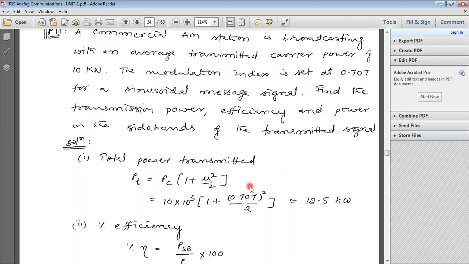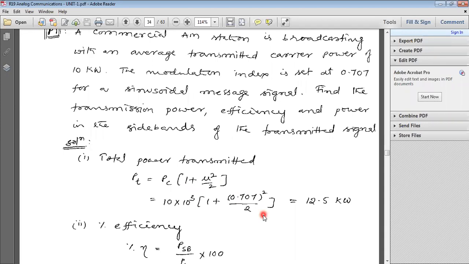Already I told you this is a very, very important formula which is used in problems. Substitute the PC and mu values. PT equal to 12.5 kilowatts.